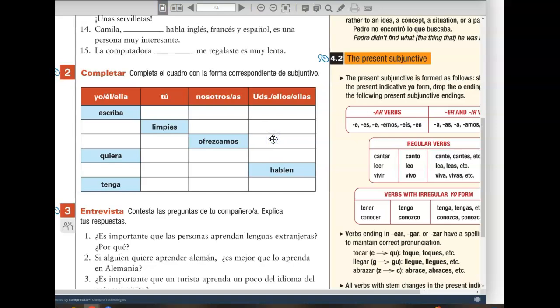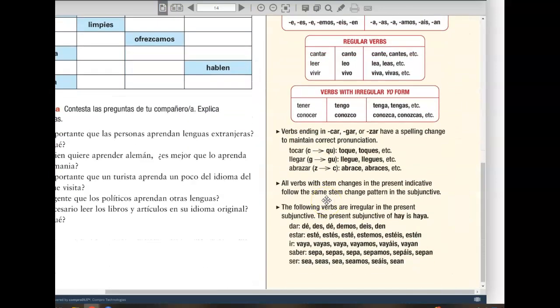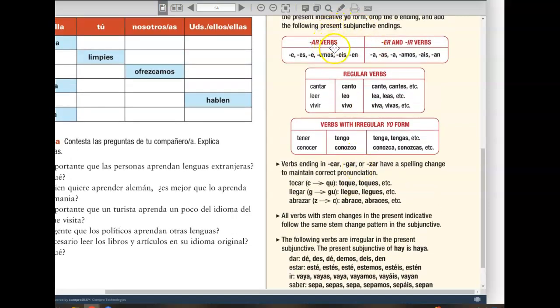You can look at notes back on page 14 and 15 for how those conjugations would look. It's going to take practice. And then there are, of course, some irregularities. With car, gar, zar verbs, we use that spelling change when we conjugate in the subjunctive. As you can see there for car, gar, and zar verbs, the spelling changes, and then still using the regular AR endings in the subjunctive.